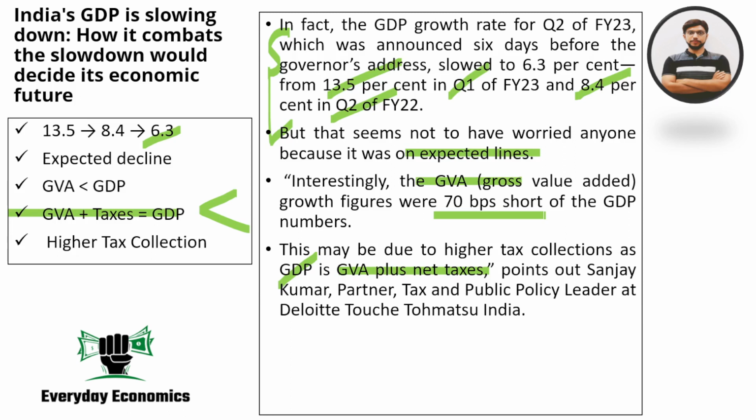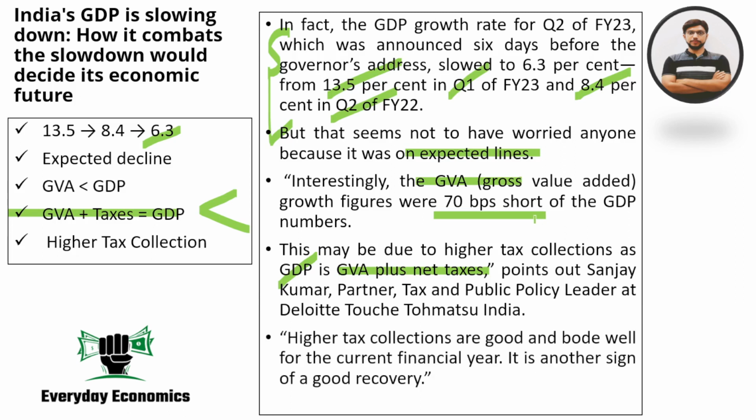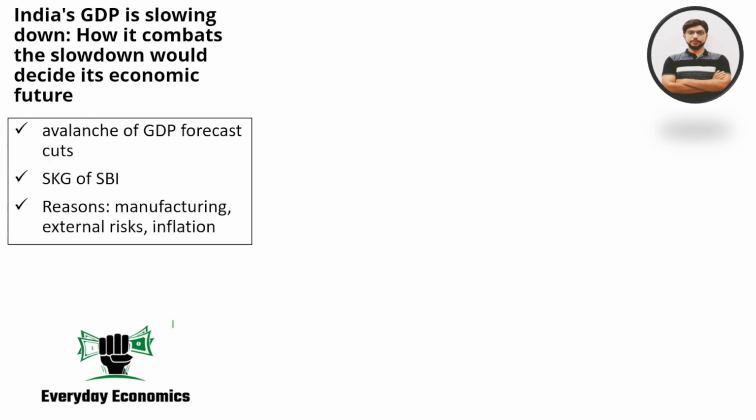The idea over here is that if the GDP is more than the GVA, that means there is a good amount of tax collection happening. And if tax collection is happening, then many believe that is quite good. If the tax collection is happening, that means that people are having income, companies are having profits, people are undertaking transactions, so they are paying GST, etc. So the fact that people are paying taxes is a good thing. That shows that the recovery is happening on an okay front.